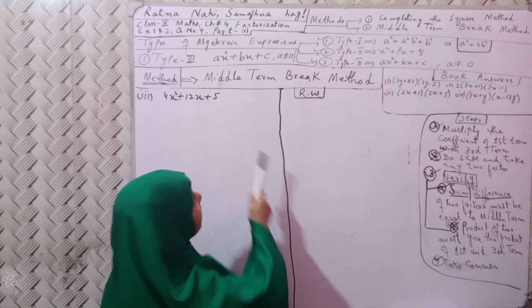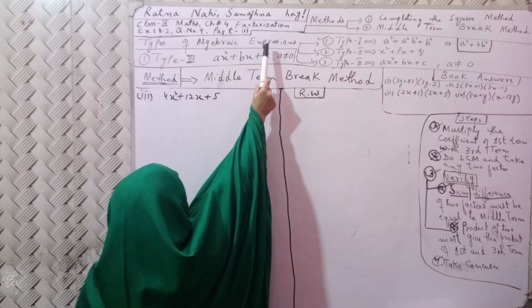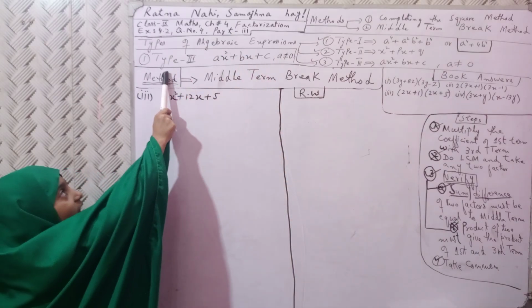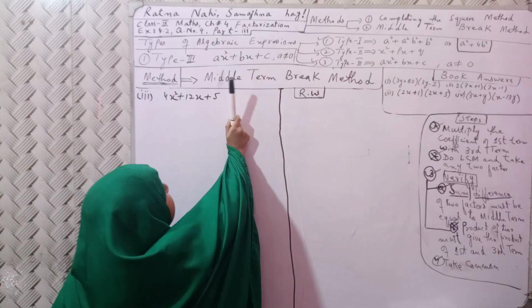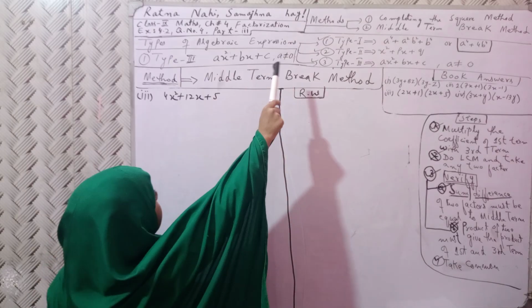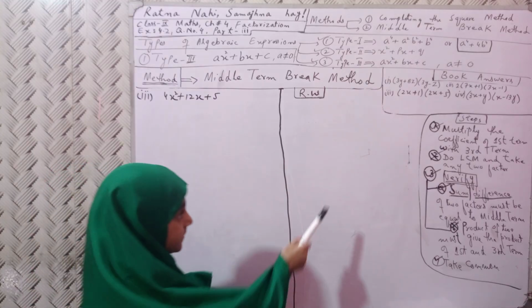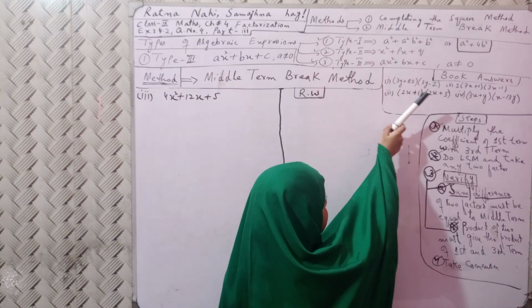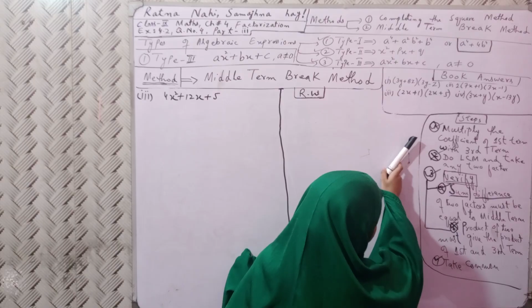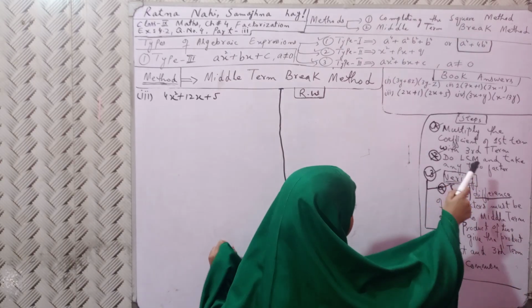Also there are types of algebraic expression. We are using the type x square plus bx plus c, where a is not equal to 0. And there are also the written book answer and the steps too. First of all, multiply the coefficient of the first term with the third term.